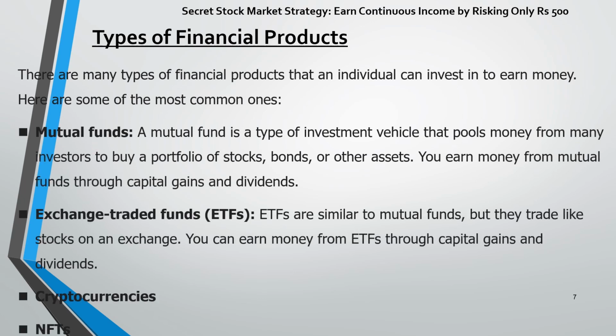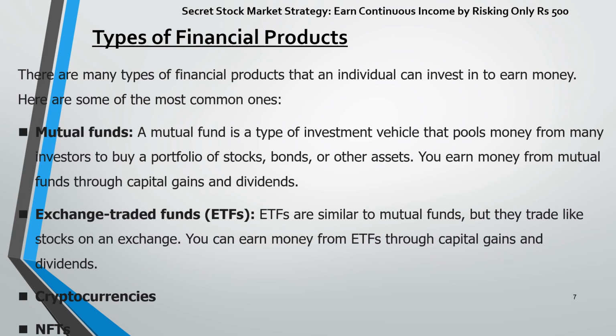Then mutual funds. A mutual fund is a type of investment vehicle that pools money from many investors to buy a portfolio of stocks, bonds, or other assets. You earn money from mutual funds through capital gains and dividends. So here also the mode of earning is through capital gain and dividend. Then exchange traded funds, or in short, ETFs. ETFs are similar to mutual funds, but they trade like stocks on an exchange. So you can buy those from exchanges like BSE, NSE. You can earn money from ETFs through capital gains and dividends.